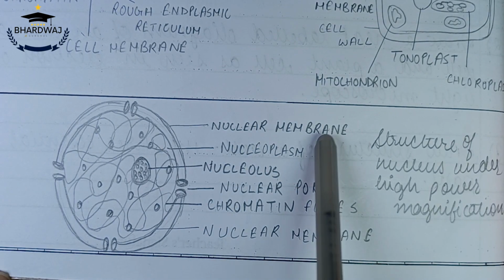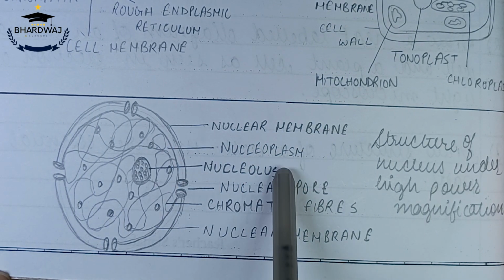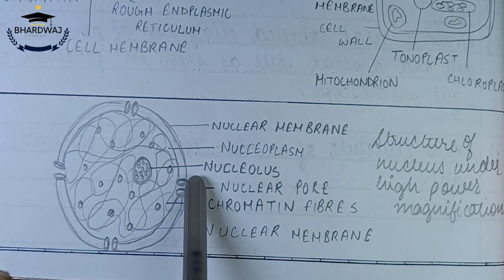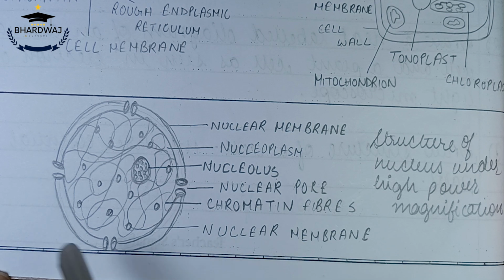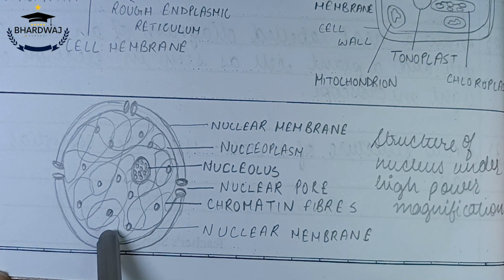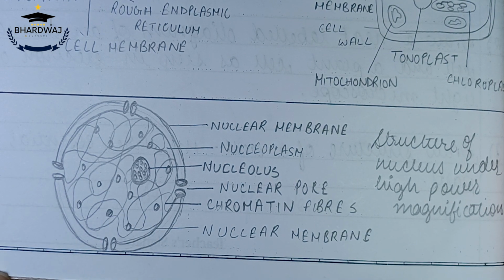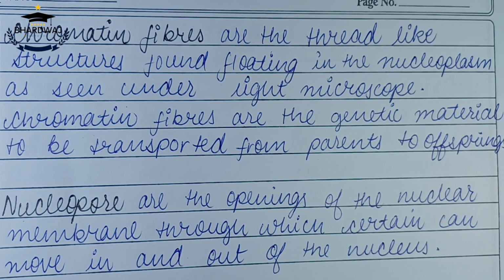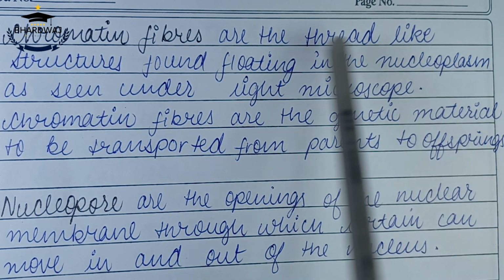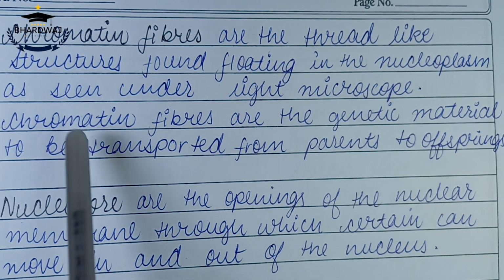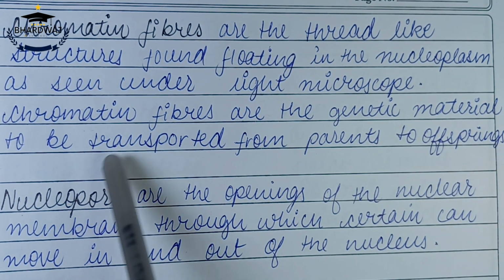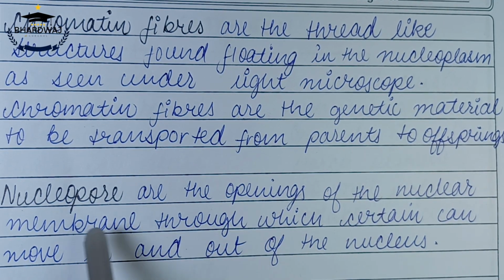It contains the nuclear membrane. It has a nucleoplasm, then the nucleolus. Nuclear pores are there from which certain substances move in and out of the nuclear membrane. It has chromatin fibers. We all know that the nucleus contains the genetic material which is to be transferred from parents to the offsprings. And this is the structure of a nucleus seen under high power magnification. So chromatin fibers are the thread-like structures found floating in the nucleoplasm as seen under a light microscope. Chromatin fibers are the genetic material to be transported from parents to the offsprings.